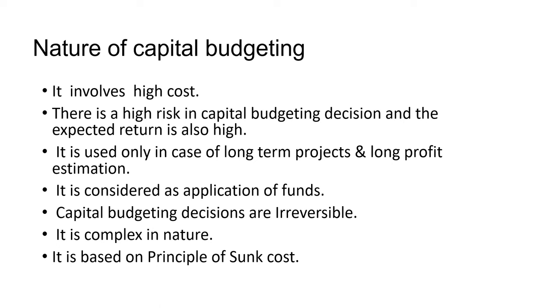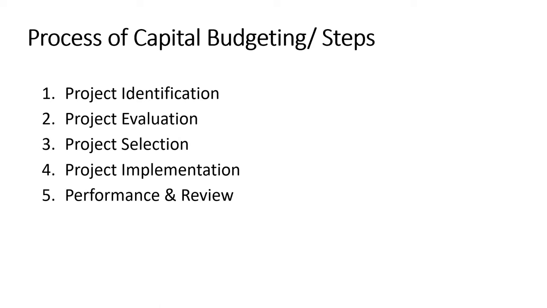Okay. Let's see the process of capital budgeting. What steps are involved in the capital budgeting process? First is project identification, where we identify the projects. Then evaluation. In the evaluation step, we will use multiple different techniques like payback period, average rate of return, internal rate of return, and net present value. All these techniques will be utilized before selection of the project. Then the project will be selected.